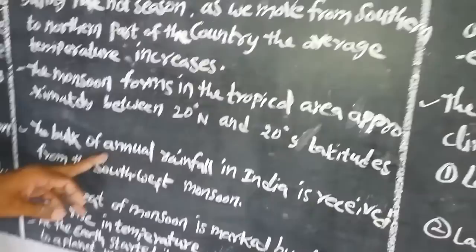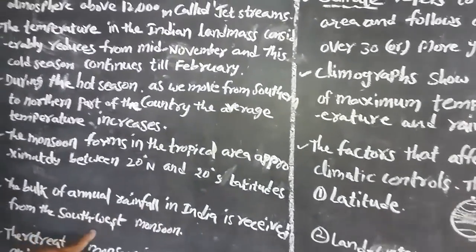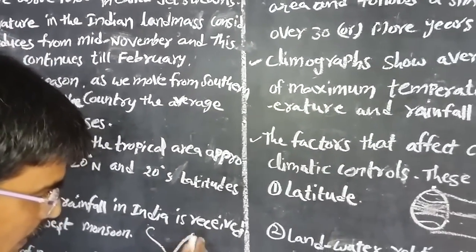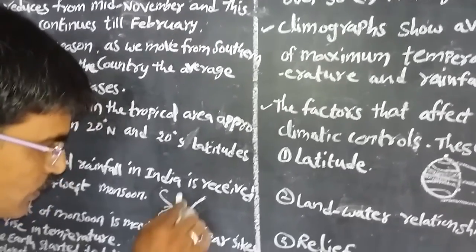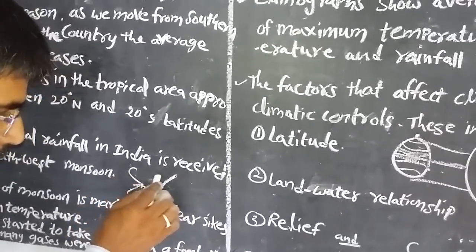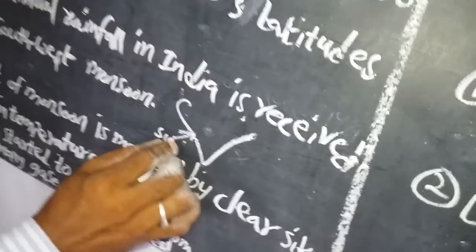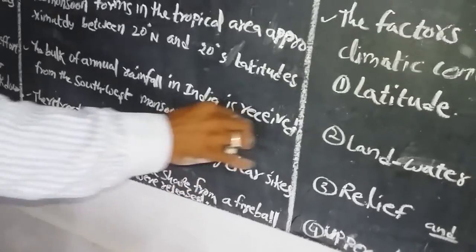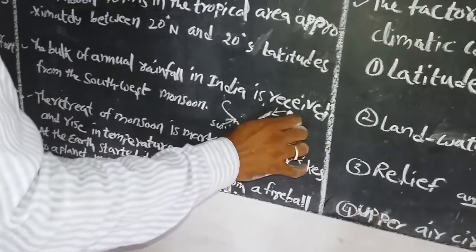Next, the bulk of annual rainfall in India is received from the southwest monsoons. Among all the directions, the maximum rainfall in India comes from the southwest monsoons. In this area, the southwest monsoons are received during the monsoon season. Then again, they return in the month of October as the northeast monsoons.